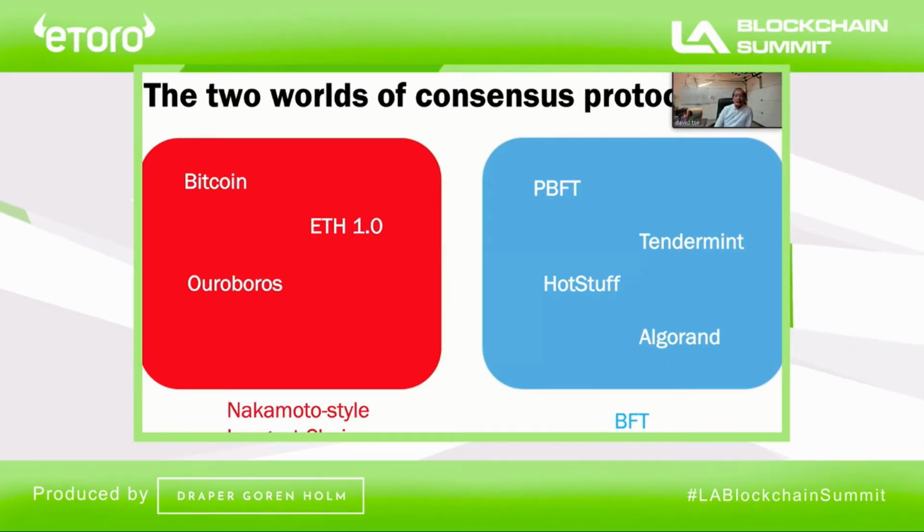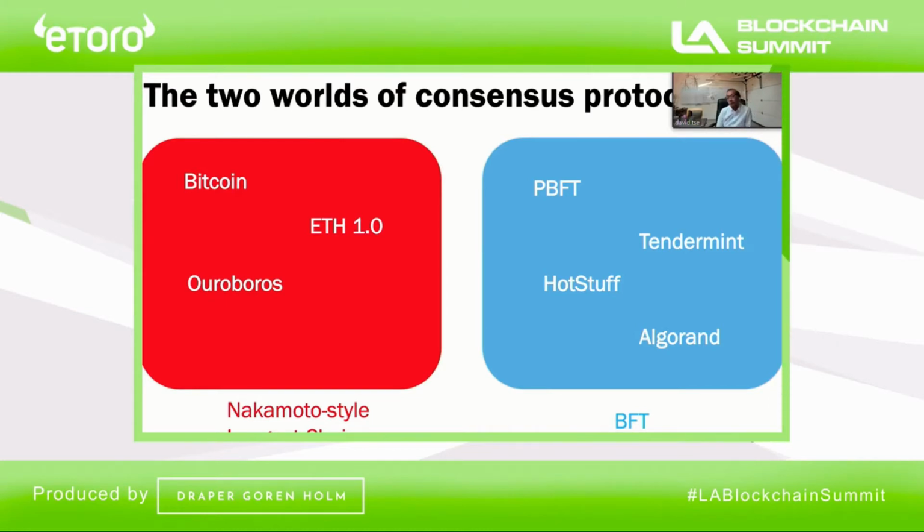And we observed that in the world of blockchains, there are basically two types of consensus protocols out there. On the left, we have the Nakamoto-style longest chain. Prime examples are Bitcoin, Ethereum 1.0, as well as newer blockchains like Cardano's Ouroboros, proof-of-stake protocols. On the right-hand side, we have BFT protocols. Some names that you may have heard of are PBFT, Tendermint, HotStuff, and Algorand. So these two types of protocols are really quite different.